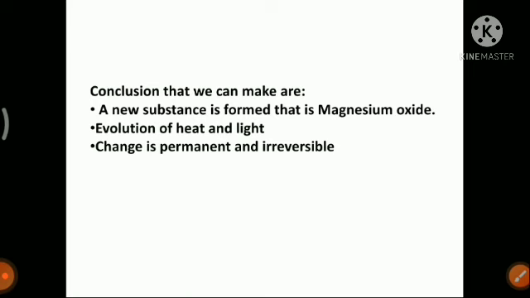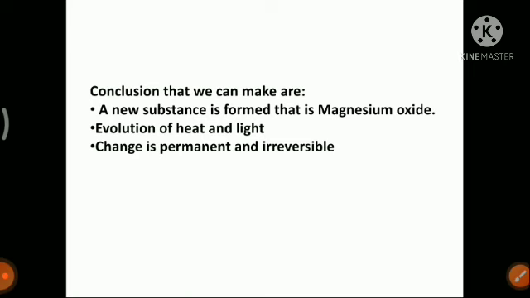What we saw is that when we burn magnesium ribbon we get a bright white light. We all know that burning any substance also gives heat. If we burn a paper, a matchbox, or wooden sticks, we get heat from it. So burning anything gives us heat, and burning magnesium ribbon also gives us bright white light.